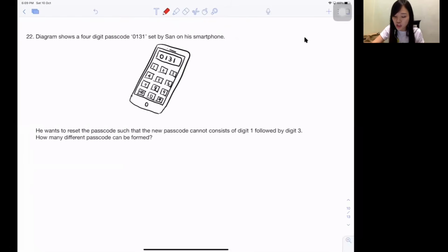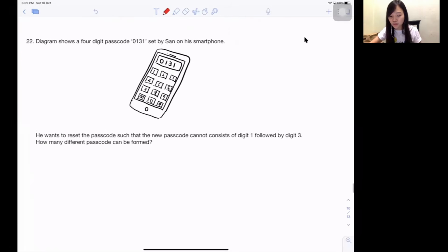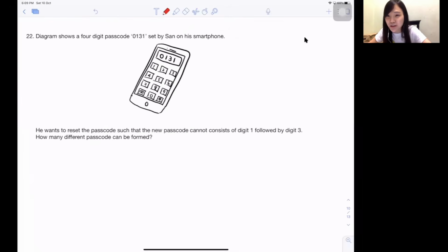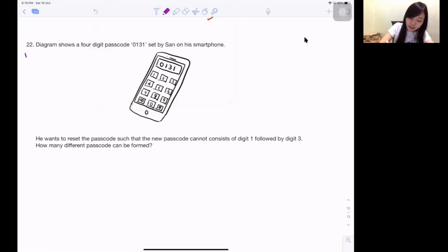Question 22, they say. Diagram shows a 4-digit password 0131. You can see how budget I am? I drew it myself, my dear. Set by Sun on his smartphone. Sun is a boy. So he wants to reset the passcode such that the new passcode cannot consist of digit 1 followed by digit 3. How many different passcodes can be formed? How many? Okay, number of ways.